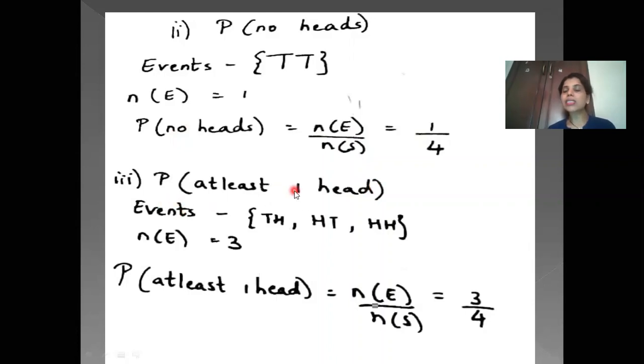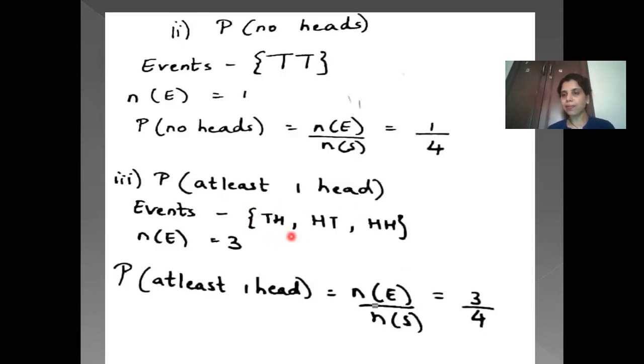Now probability of at least one head. So at least one head means it can be one or more than one. Whenever I say, Ari, get at least 15 marks out of 20, that means you can get 15 or more than 15, isn't it? So if your mother says, go and get at least one pen for me, or one egg for me, for example, then it is one or more than that. So always remember that whenever it is at least one head, it is one or more than that.